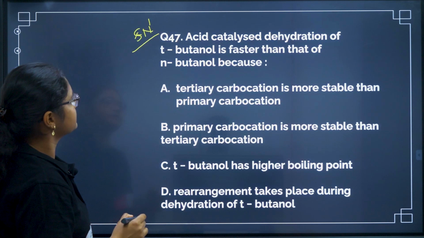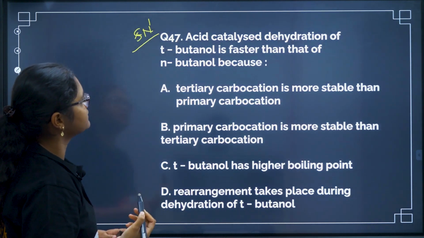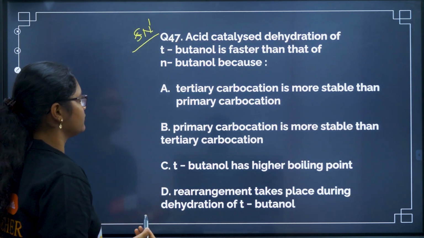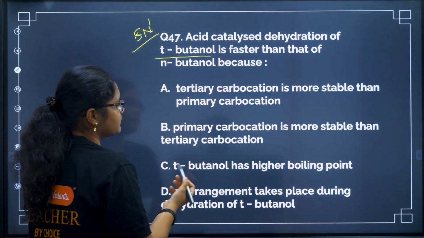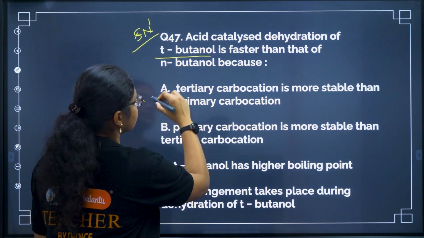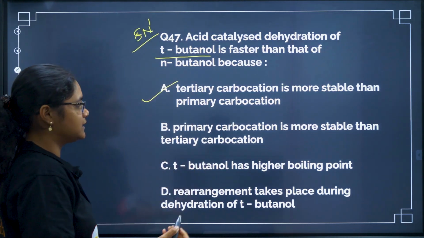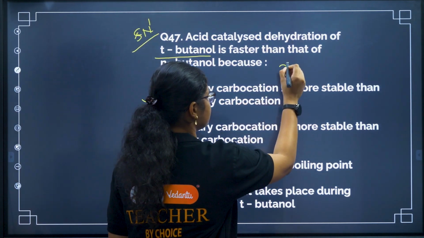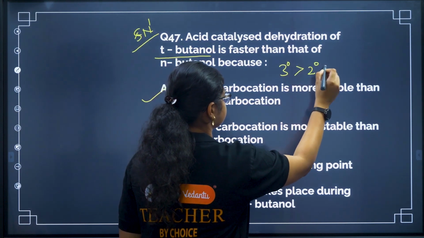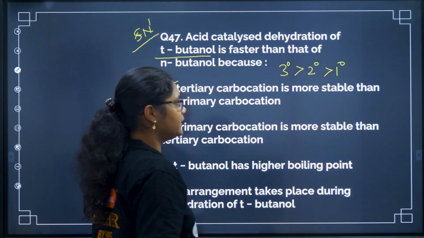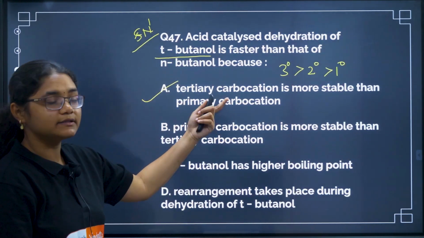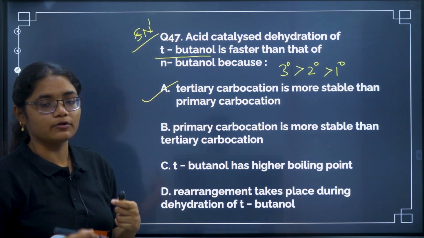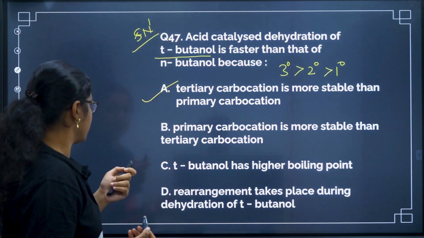Acid catalyzed dehydration of tertiary butanol is faster than that of n-butanol, because tertiary butanol will produce a more stable carbocation, right? If you have seen the carbocation order, it is 3 degree, 2 degree and 1 degree. Because tertiary carbocation is more stable, tertiary butanol will react faster. Okay, next.